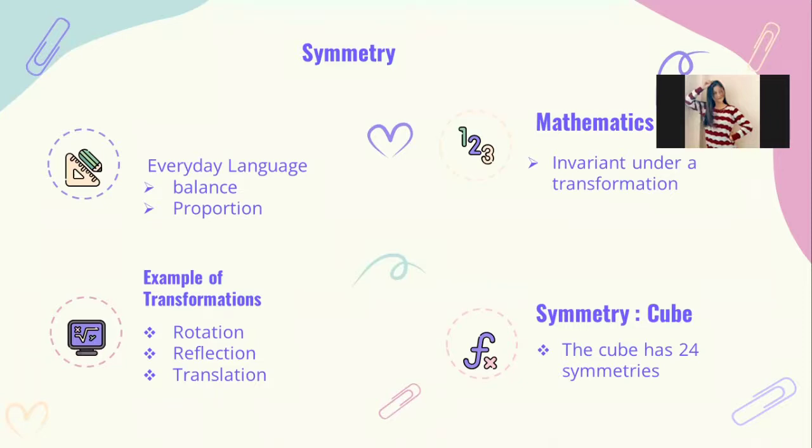Consider two simple shapes, the cube and the sphere. Which is more symmetric? In the case of the cube, there are 24 symmetries. With the sphere, there is an infinite number of rotations, so an infinite number of symmetries. So the sphere is more symmetric than the cube since the sphere has an infinite number.